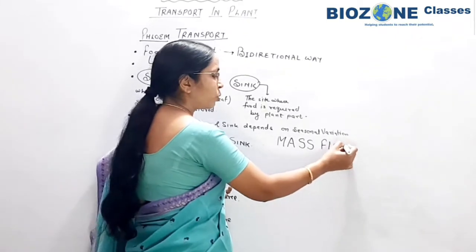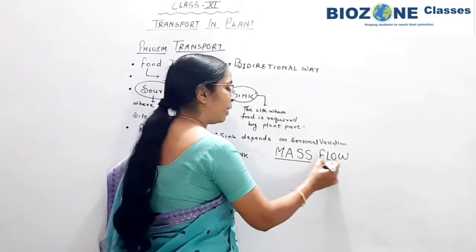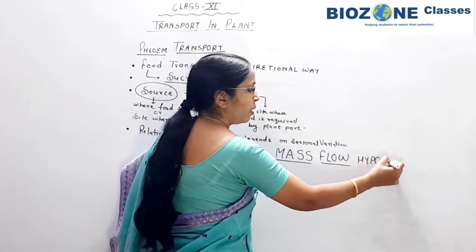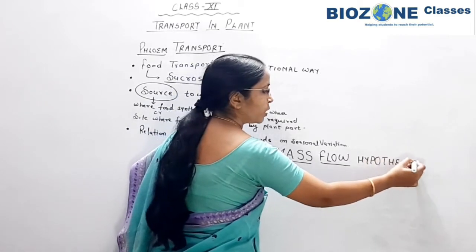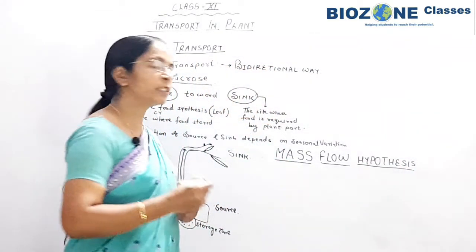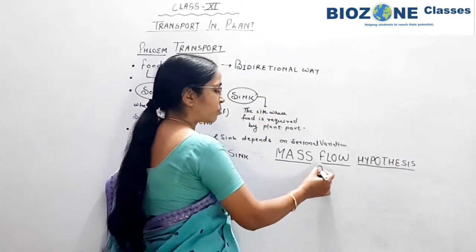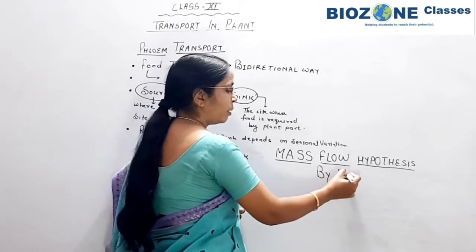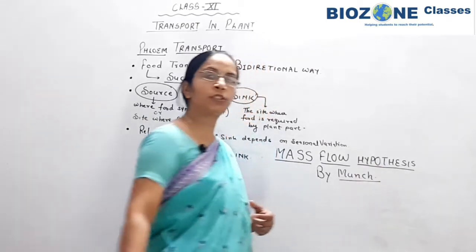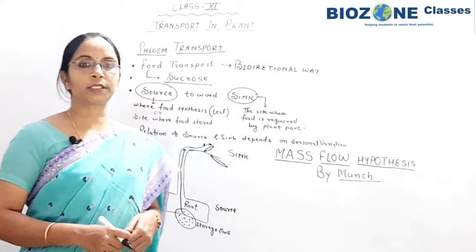This source and sink relation and the transport is provided or explained by the mass flow hypothesis. And this mass flow hypothesis, you remember, was provided by Munch. So it is commonly called the Munch mass flow hypothesis.